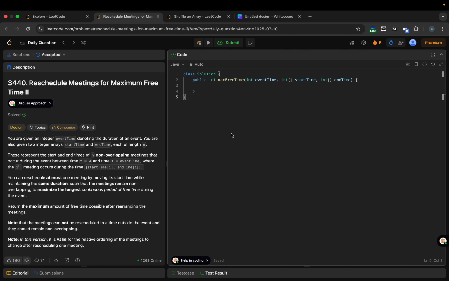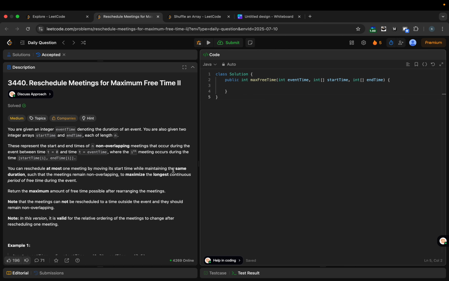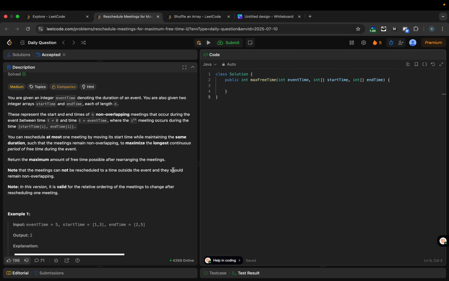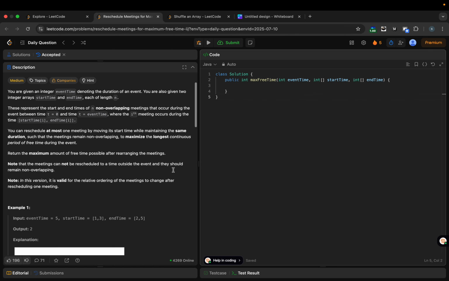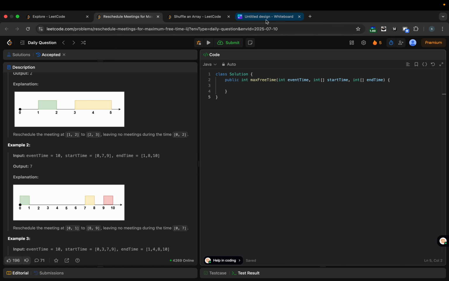Today's problem of the day is Rescheduling Meetings for Maximum Free Time, version two. The problem is very similar to yesterday's. The difference is that today we are only asked to reschedule one of the meetings, and we can even change the order of the meetings, but it should be non-overlapping with the other meetings. So I'm going to the whiteboard.